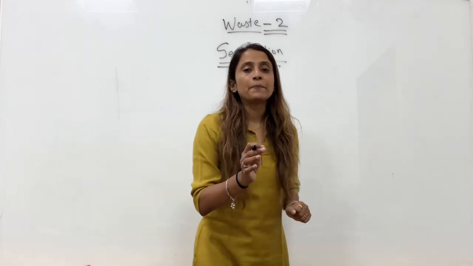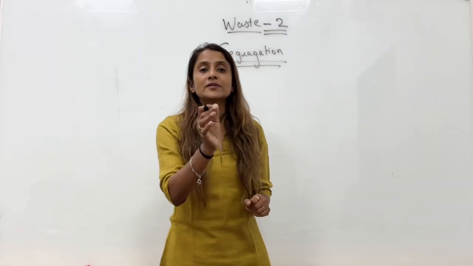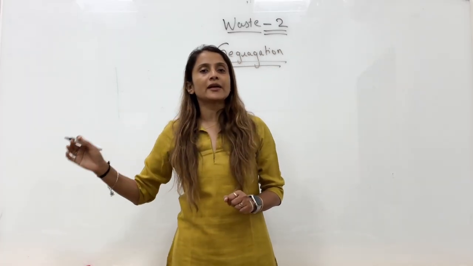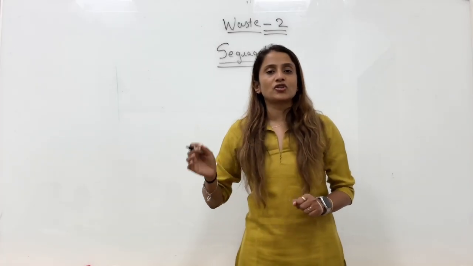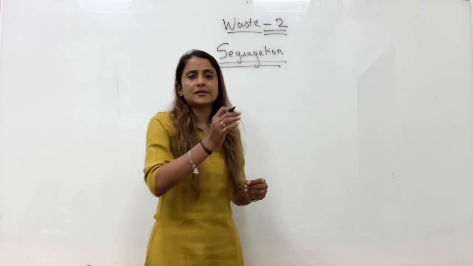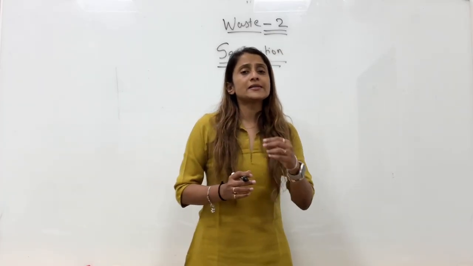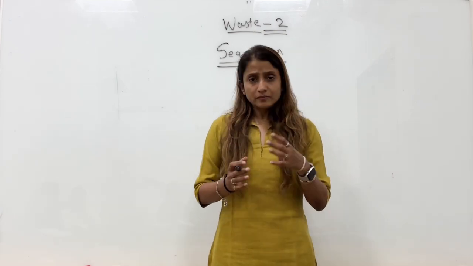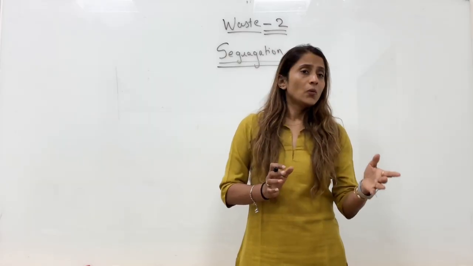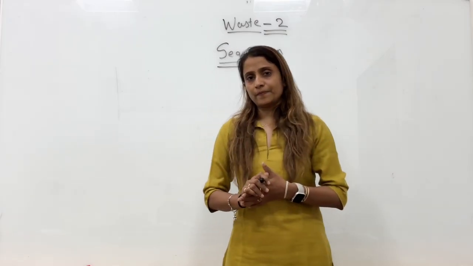Segregation means separating the waste into different categories. Don't forget to use the word category in your answer. Separating the waste into different categories is called segregation. Whenever this question comes, what is segregation? Of course, first you should write your answer: separating the waste into different categories is called segregation. Always support this answer with an example. For example, biodegradable and non-biodegradable waste, wet waste and dry waste. These are the most common forms of segregation.